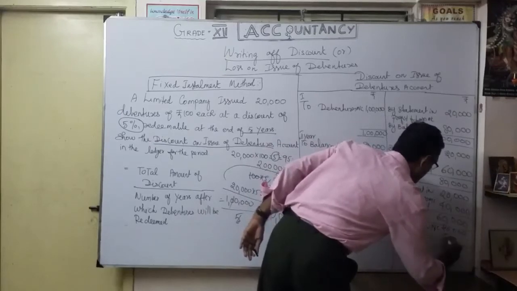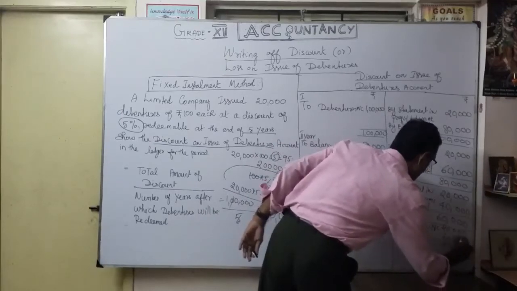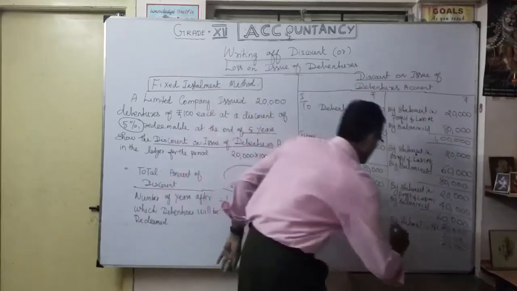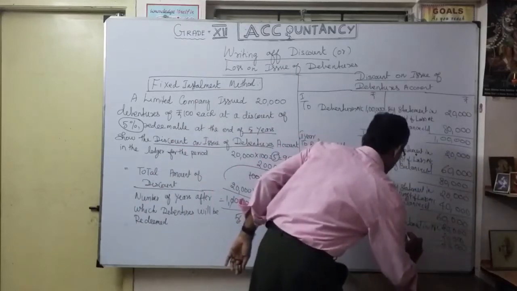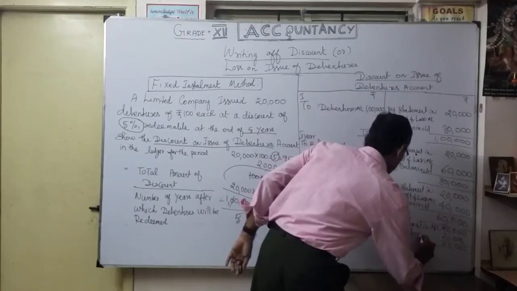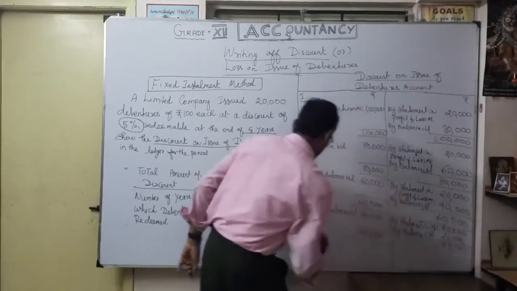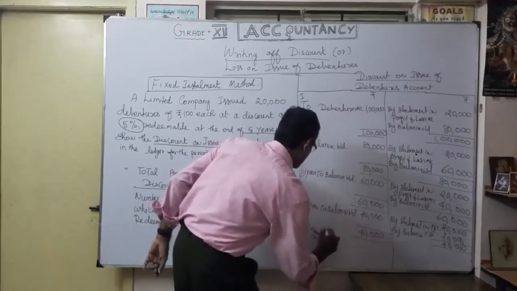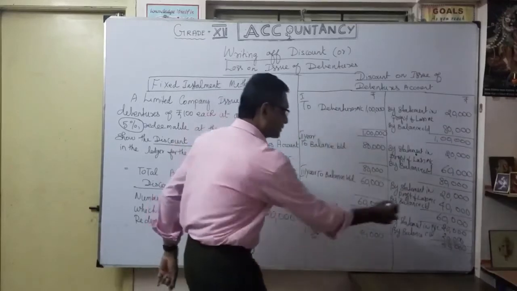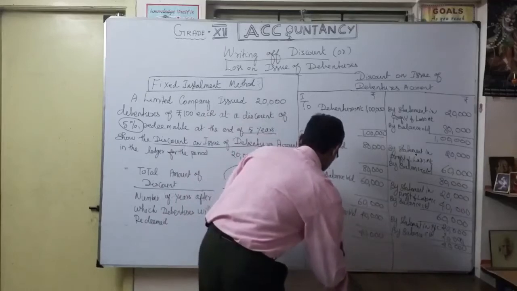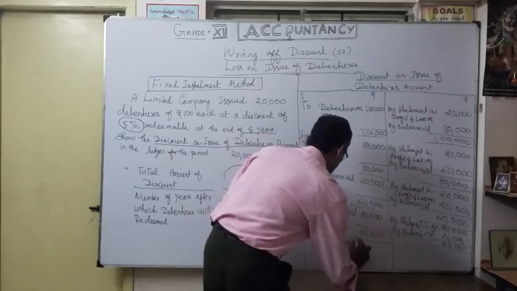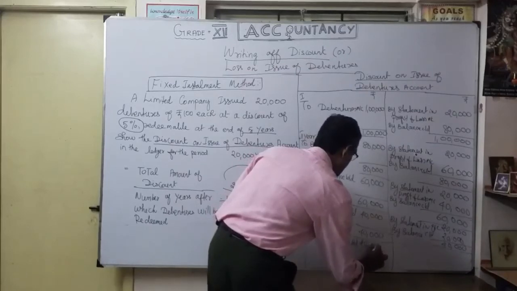So again the fourth year balance how much? Discount on issue of debenture account fourth year by balance carried on by fifth year. Okay, what is the available discount on issue of debenture account? 20,000. So to balance brought down 20,000.